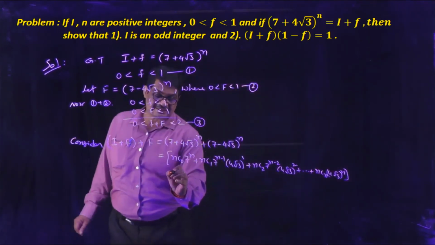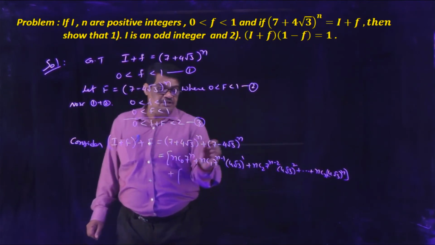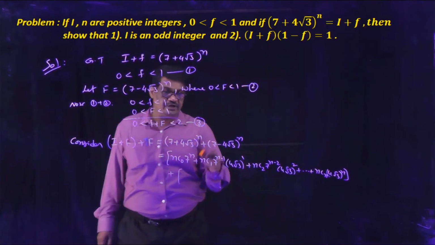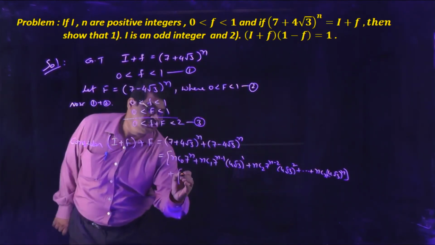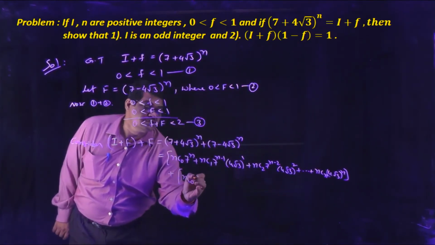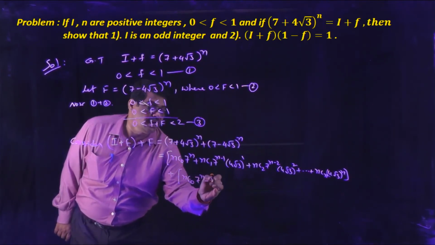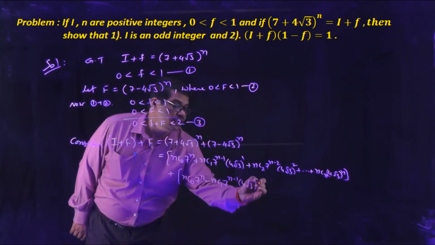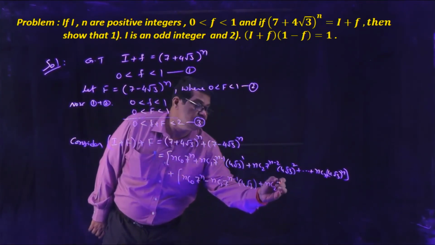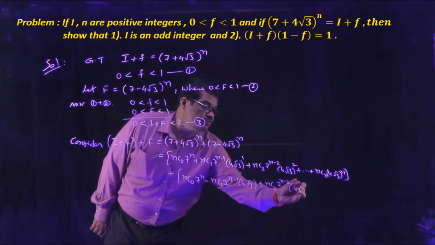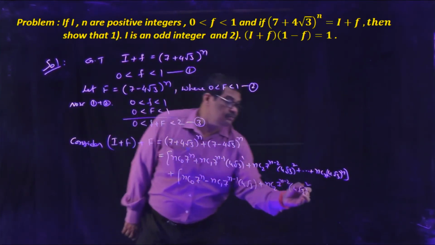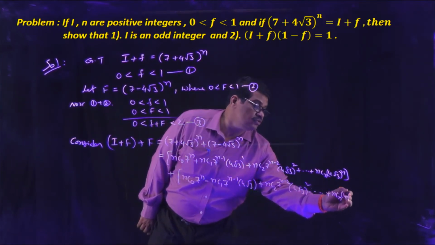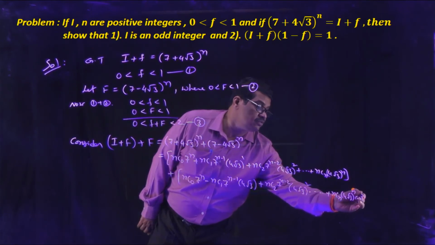Plus, here these two are the same, but the first has 7 plus 4 root 3 and the second has 7 minus 4 root 3. We get plus and minus alternately in this expansion. So nC0 7 to the power of n minus nC1 7 to the power of n minus 1 times 4 root 3, plus nC2 7 to the power of n minus 2 (4 root 3) whole square, and so on, alternating, up to nCn (4 root 3) power n times minus 1 power n.